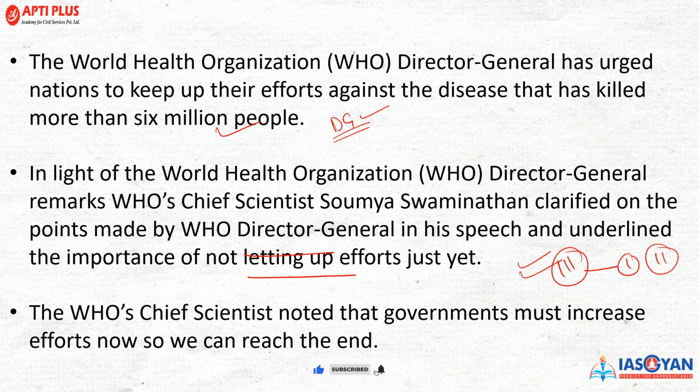Now, the WHO chief scientist has noted that the government must increase efforts now so we can reach the end. And definitely COVID-19 is not going to be over very soon. It will take no less than 5 to 10 years down the line. Even the susceptibility and the infection of that particular virus is going to decrease, right? So the intensity of the virus will decrease, but for mankind, in the longer run, this virus will live with humankind. So its impact needs to be reduced. That is the reason the vaccine is being given to each and every individual.